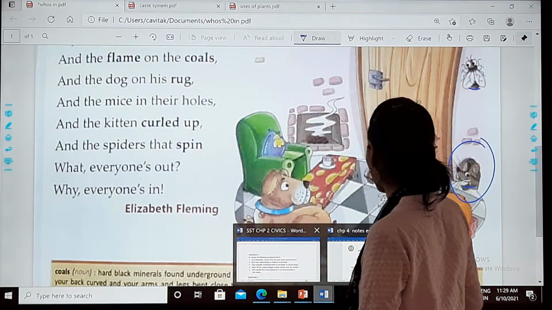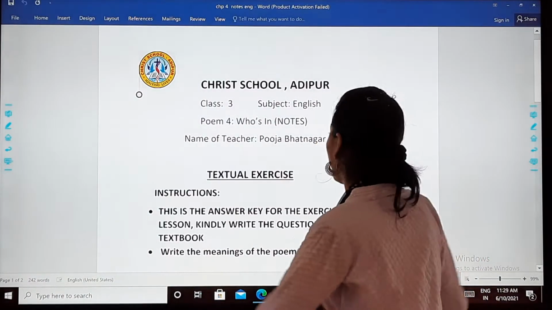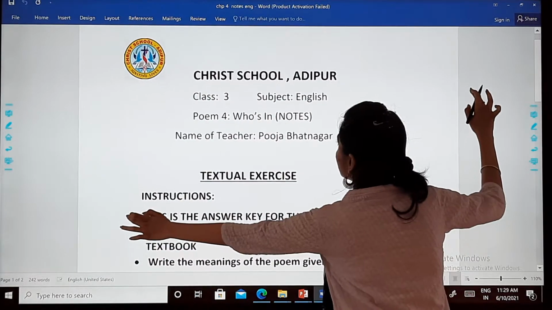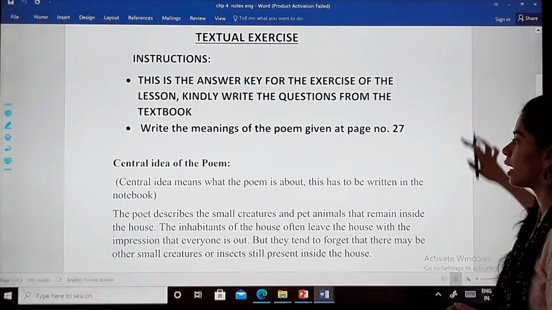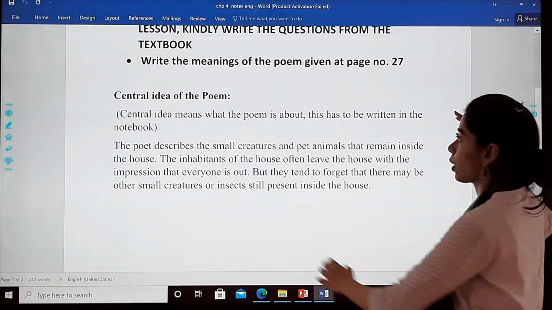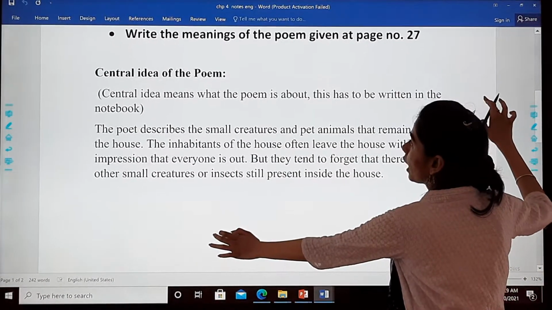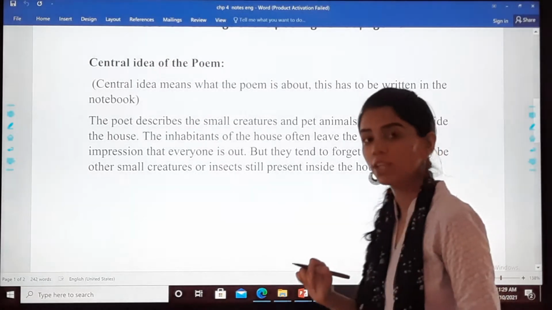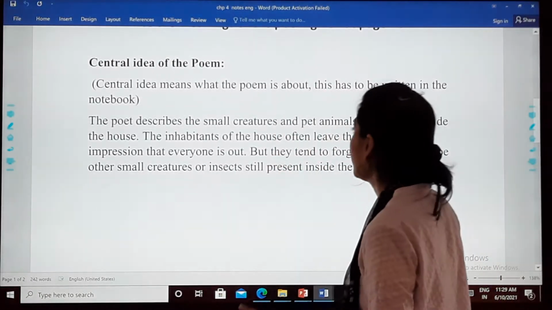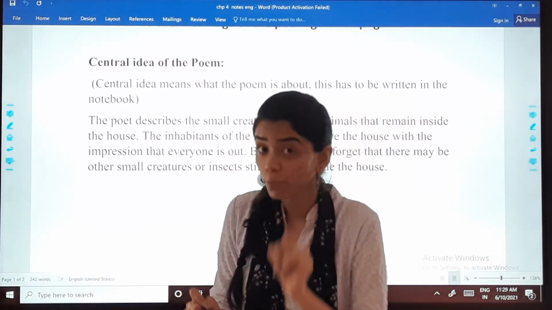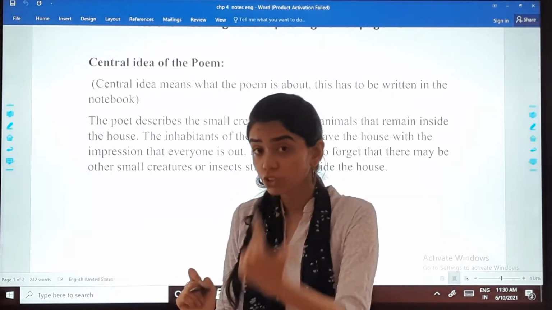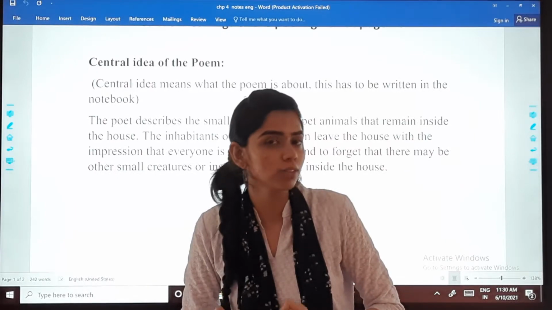Now we are going to discuss the notes, that is the exercise part. First we are going to discuss the central idea of the poem. What is the central idea? It means what the poem is about. Always remember, children, we should know what exactly the poem is about.